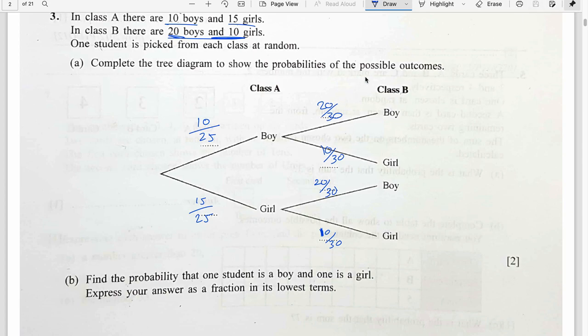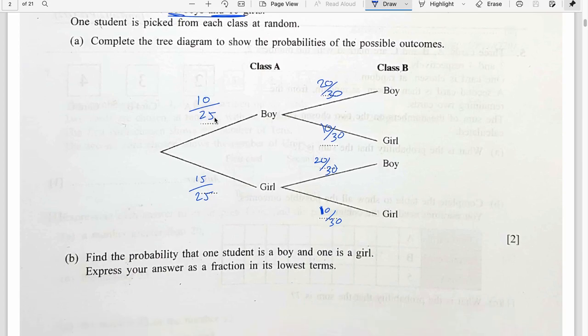Complete the tree diagram to show the possibilities of the possible outcomes. So this is the answer. You may wish to write it as 10 by 25, which is 2 by 5. So again, it makes no difference.